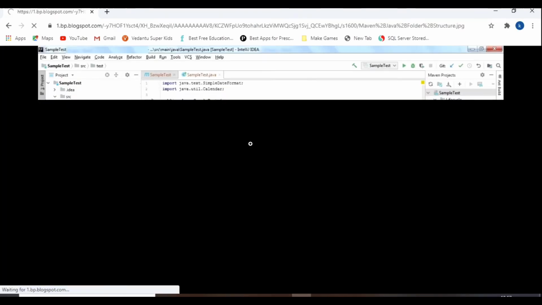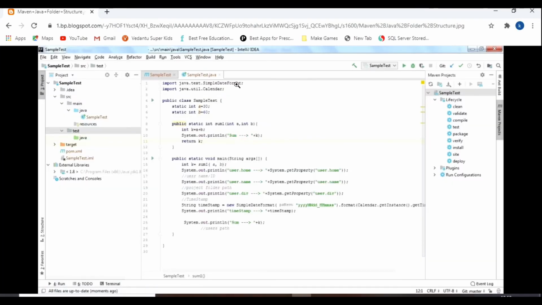So this is a Maven project, you see. Coming to a Maven project, the structure will be totally different. Automatically a POM file will be created in XML format, and at the right side you will see the life cycle of this particular Maven. Whenever new updates are injected into this POM file, you have to clean that particular Maven.